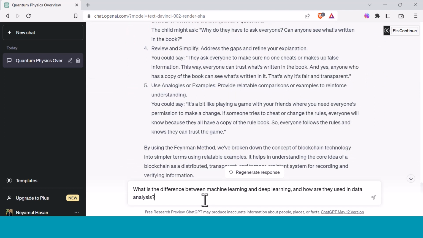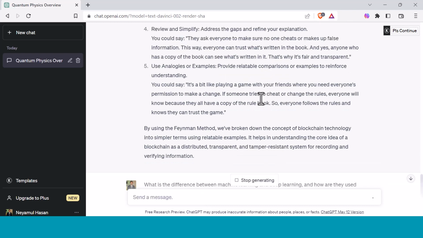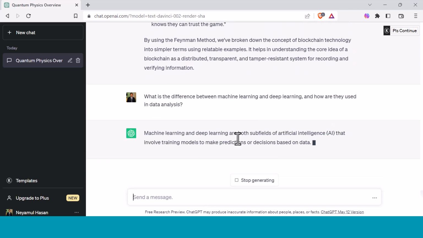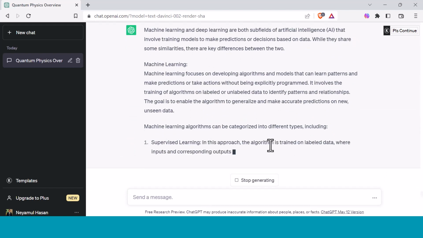You can ask any type of complex questions about artificial intelligence, machine learning, deep learning. ChatGPT is there for you. It will explain you in simple terms.